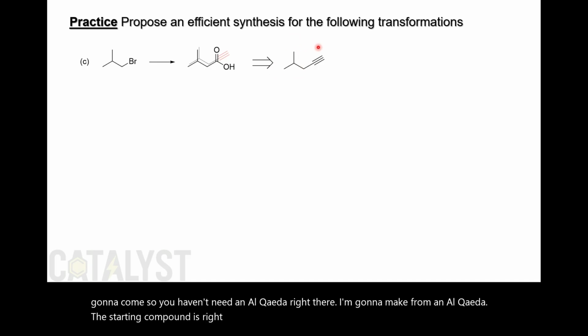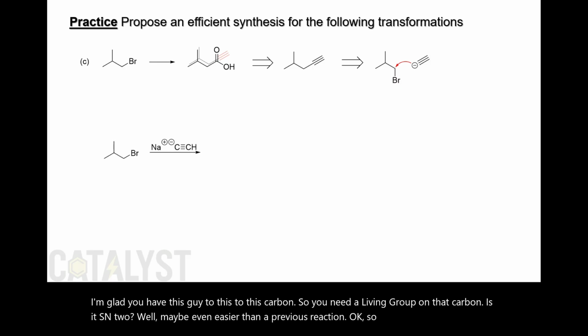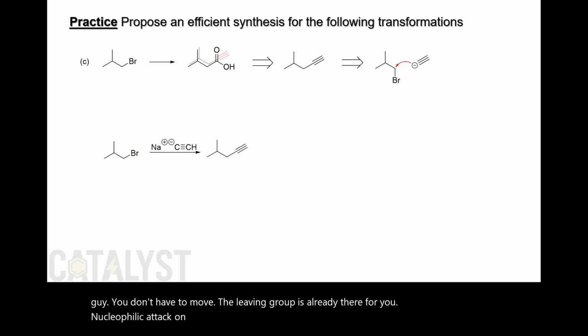Four carbons. So you have to add this guy to this carbon. So you need a leaving group on that carbon. Is it SN2? Well, maybe even easier than the previous reaction. First off, we start with this guy. You don't have to move the leaving group. It's already there for you. Nucleophilic attack on this SN2. You get this, and then ozonolysis. Bam, that's the product.